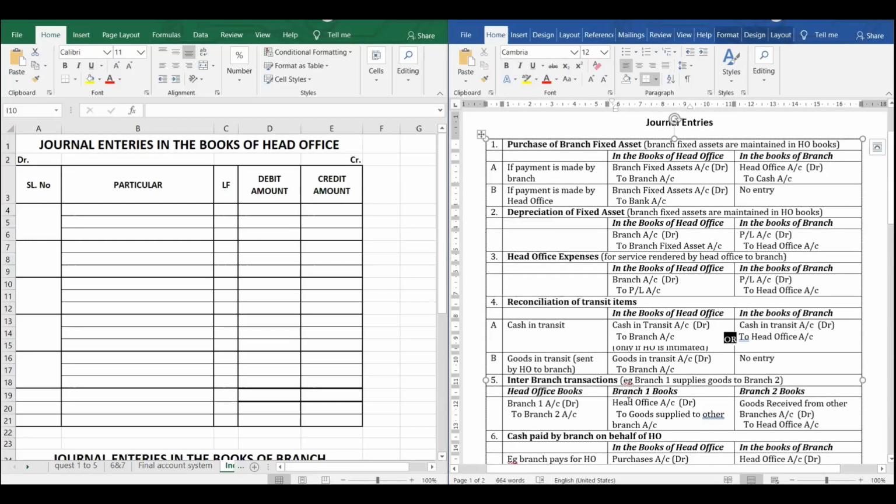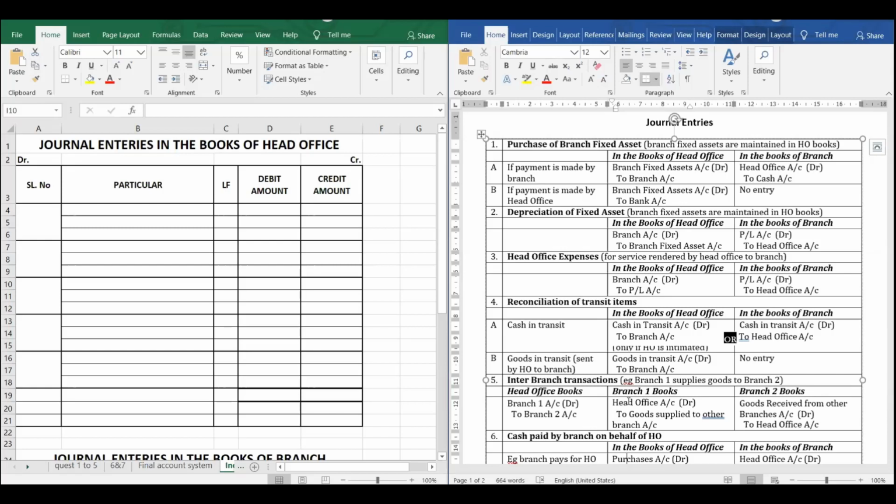So if there is an inter-branch transaction, it is always possible that there are multiple branches. You would have seen, when you went to a shop, that if there is one product which is not there in their branch, they will say that we will get it from our other branch and deliver it to you. That is also possible because they don't want to lose the customer. At the same time, you have gone to a branch, so they will have connectivity with the other branch. So any product which is not available in branch A can be bought from branch B.